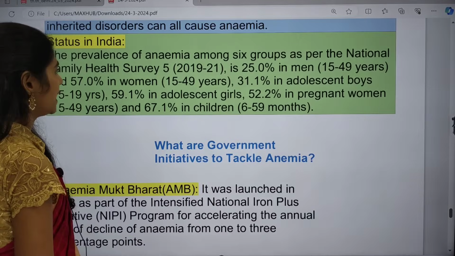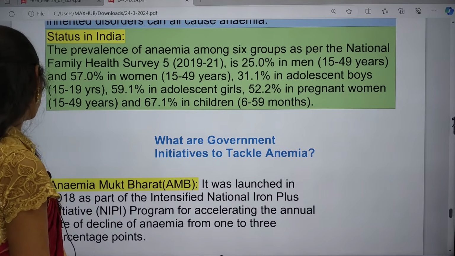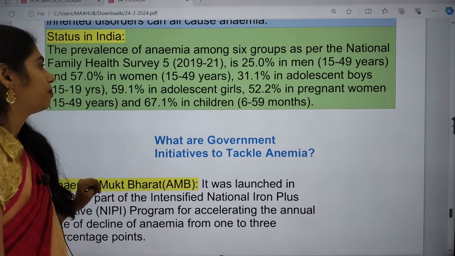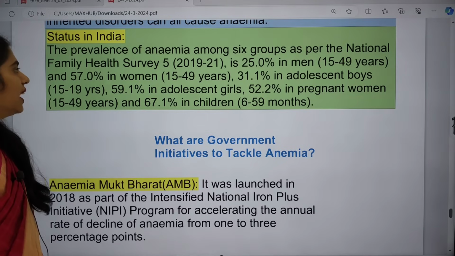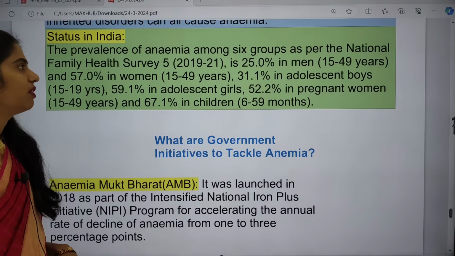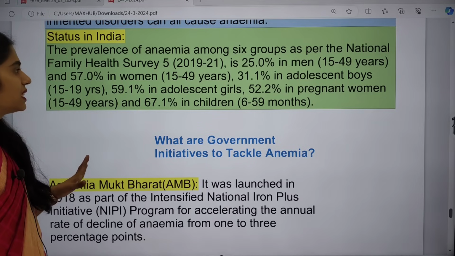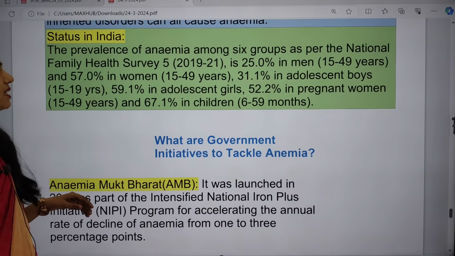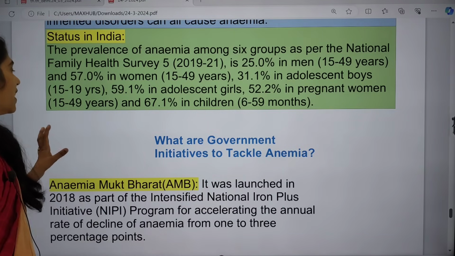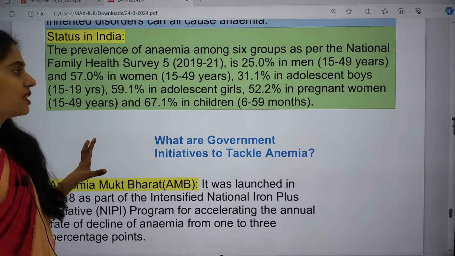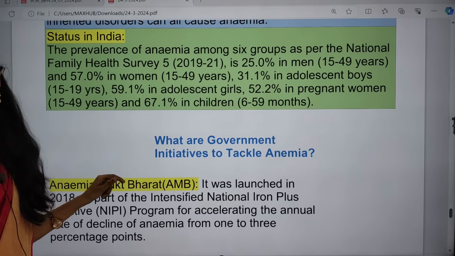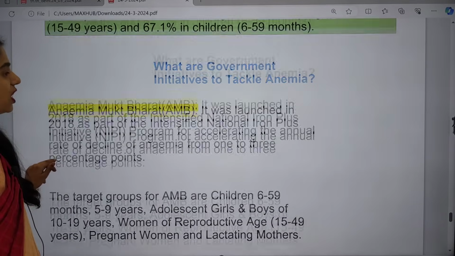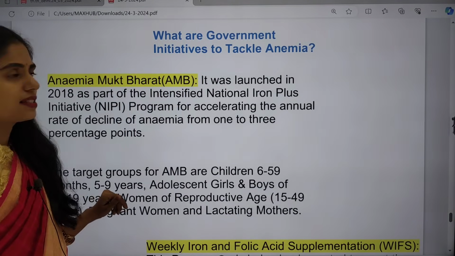If you are talking about the status of anemia in India, it is very prevalent in certain groups of people. As per the National Family Health Survey, it is 25% in men and 57% in women, 31% in adolescent boys and 59% in adolescent girls. So the highest is in adolescent girls, and 52% in pregnant women. Here you have to see what initiatives have been taken by the government to tackle anemia.